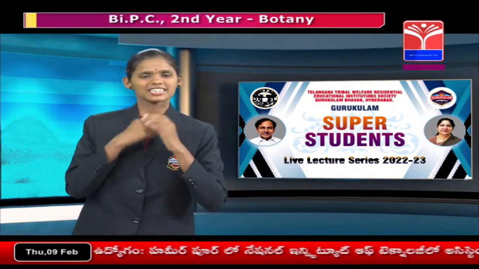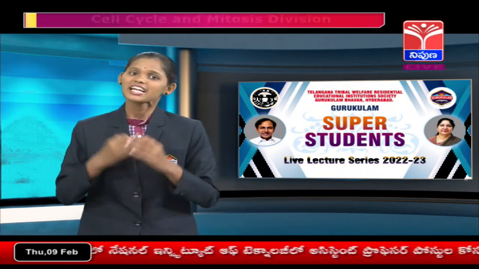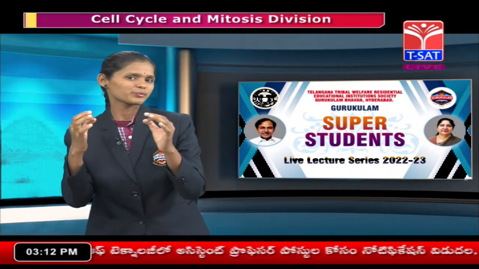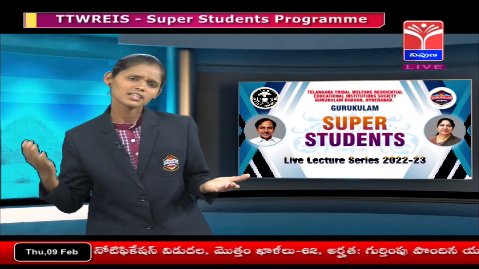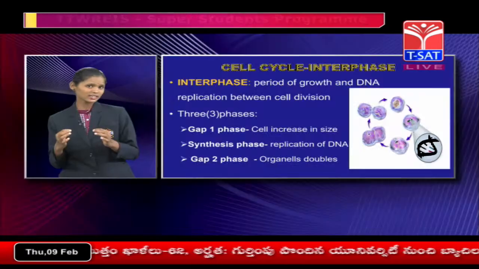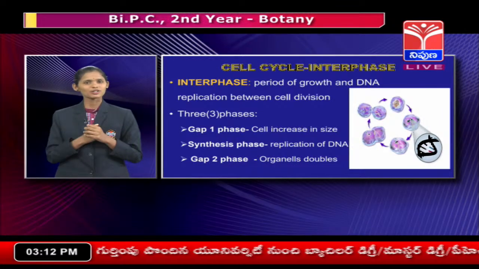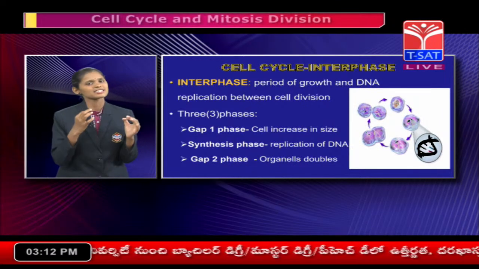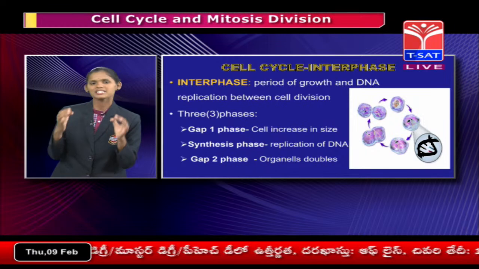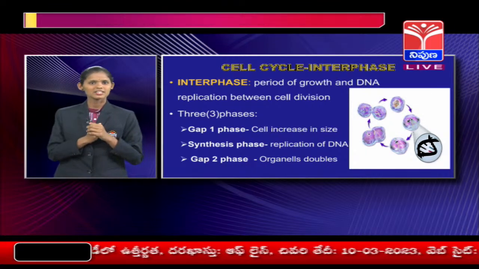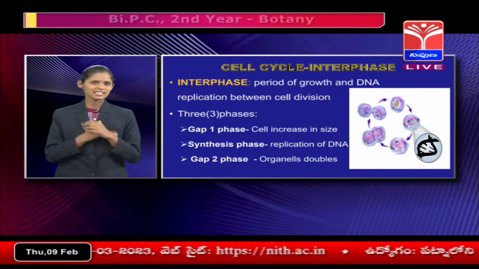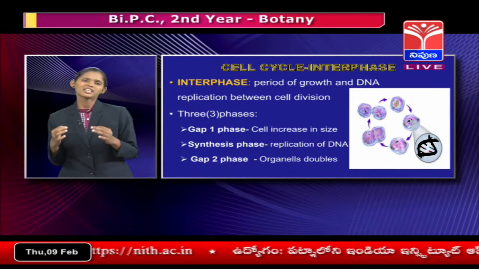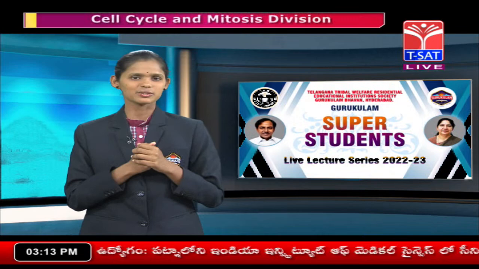Histone protein synthesis takes place 50% in gap 1 phase and 50% in synthesis phase in lower eukaryotes, but in higher eukaryotes 100% of synthesis takes place in synthesis phase. So we can consider that histone protein synthesis takes place during the synthesis phase.